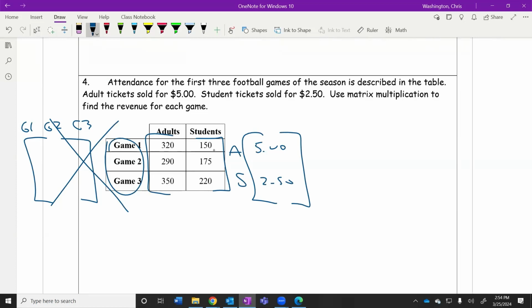The multiplication's great. But if we don't set up the two matrices correctly so they can be multiplied correctly together, it doesn't matter what else happens. If I don't set them up correctly, maybe you could multiply them, but is it going to make sense to multiply them? Probably not.